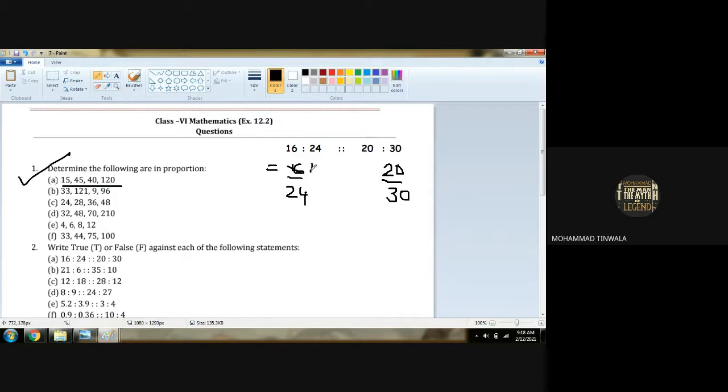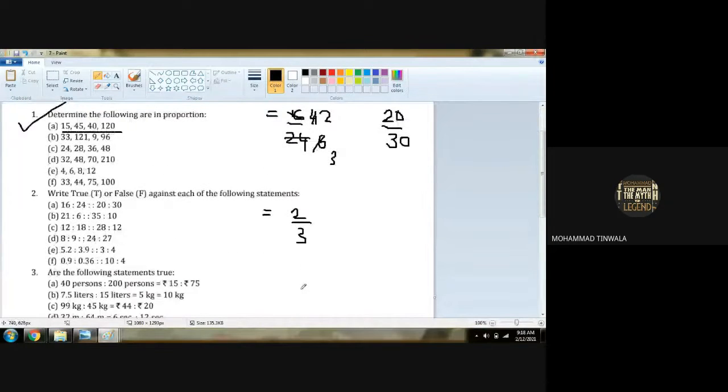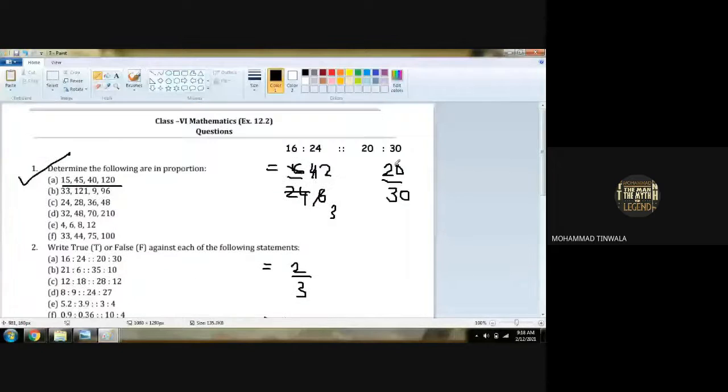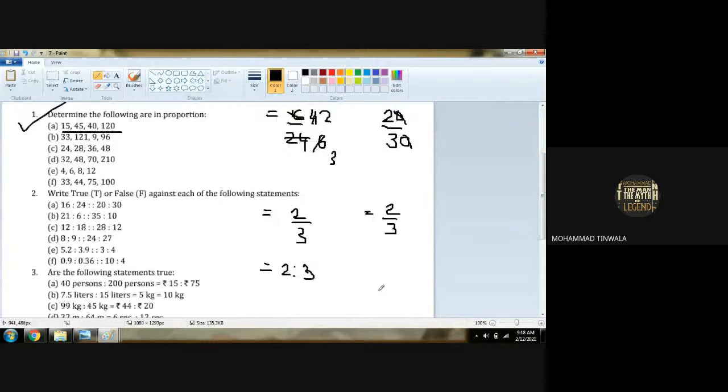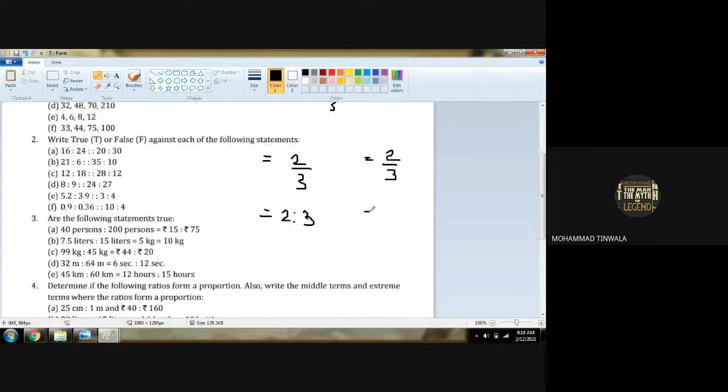4 fours are 16, 4 sixes are 24, 2 twos are 4, 2 threes are 6. So you got 2 upon 3 here. So can I say that 2 is to 3 is the ratio for the first one? Now in this, the zeros got cancelled, so 2 upon 3. So in this also 2 is to 3 is the ratio.